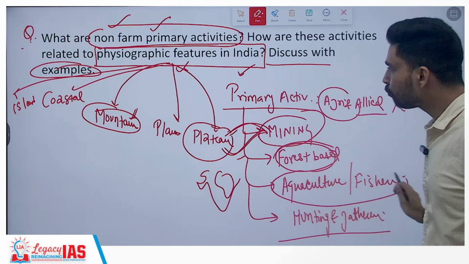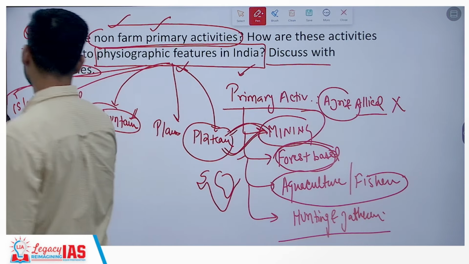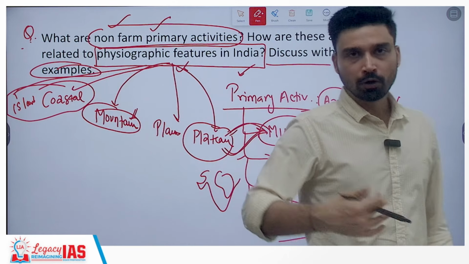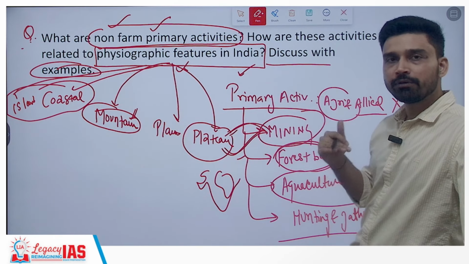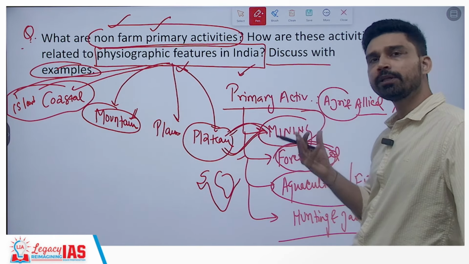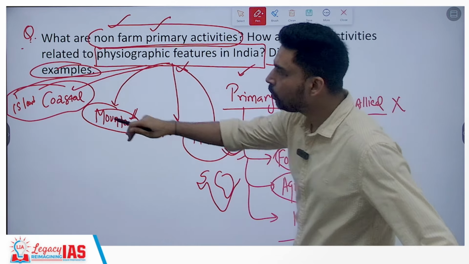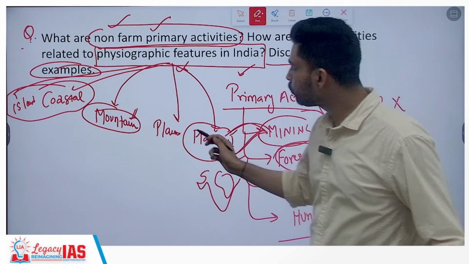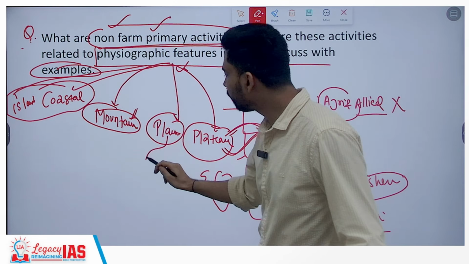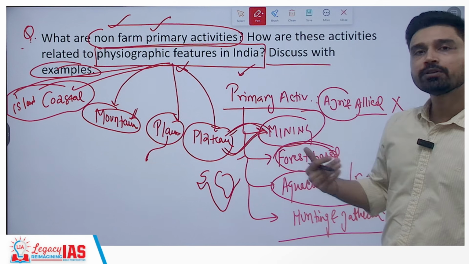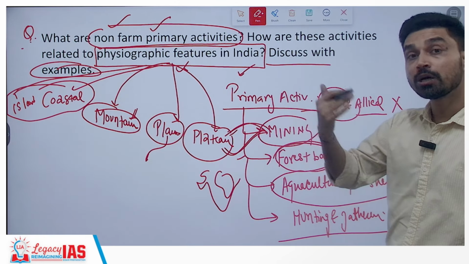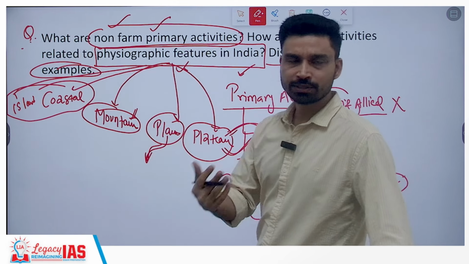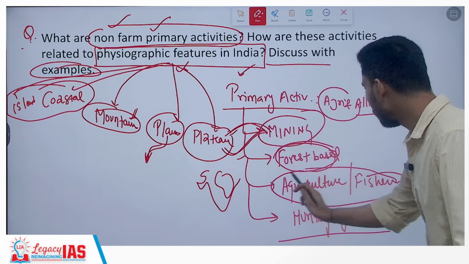Similarly, aquaculture and fisheries you can relate to two things: the island part and the coastal areas. For example, almost all the coastal states of India, whether it is Gujarat, Tamil Nadu, Karnataka, Andhra Pradesh, Odisha, or West Bengal, are known as hot spots of fishing activities. You can talk about fishing also in the plain areas, especially freshwater fisheries in the rivers of India, such as the Ganga, Yamuna, and Krishna-Godavari system. Large-scale aquaculture is practiced, and freshwater fishes are grown there. So that is aquaculture and fishing.